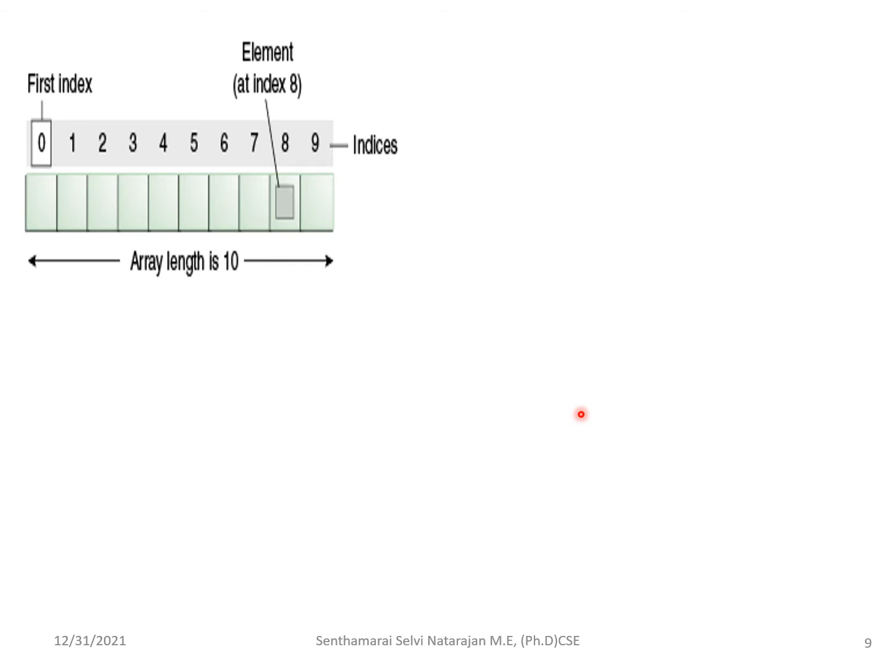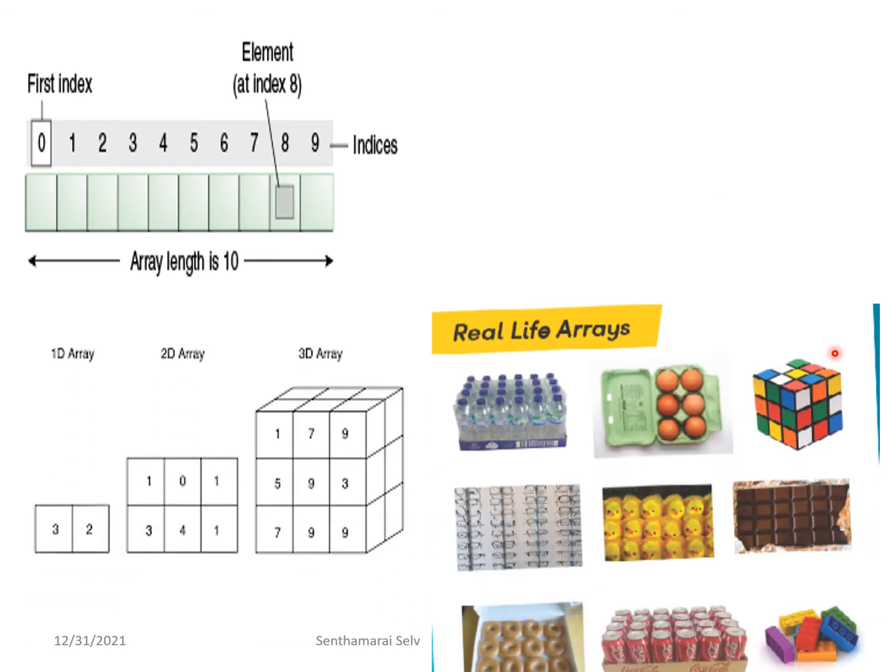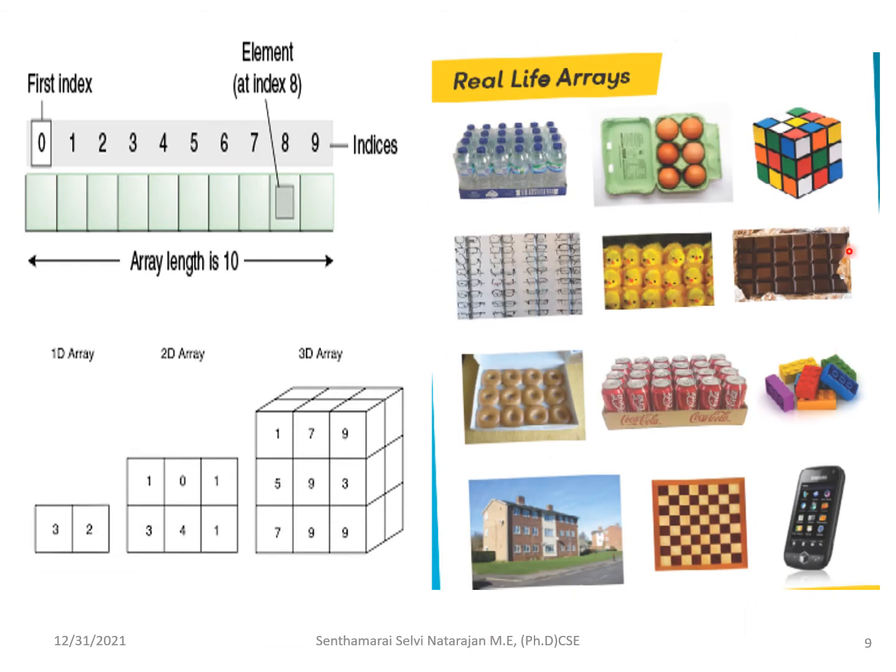Here we can see examples to understand the data structures. Okay, this is the array data structure. As I have said, the number of elements should be defined, that is a finite number of elements, and the index will start at position 0. You will have the same data type, that is, similar data type elements will be arranged in the array. So these are some real life examples of arrays.